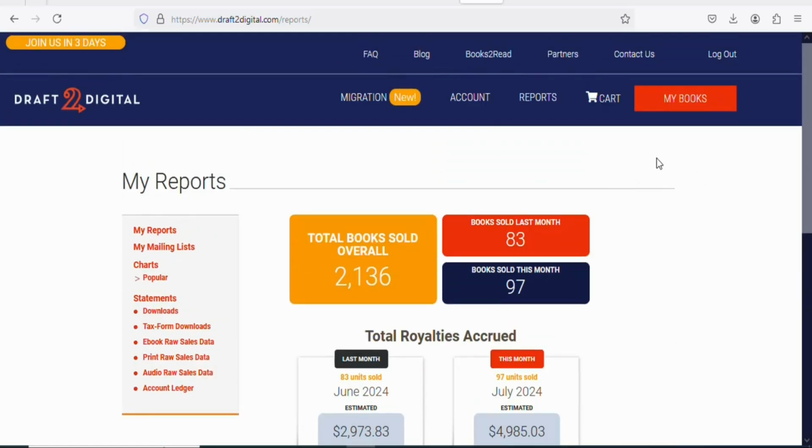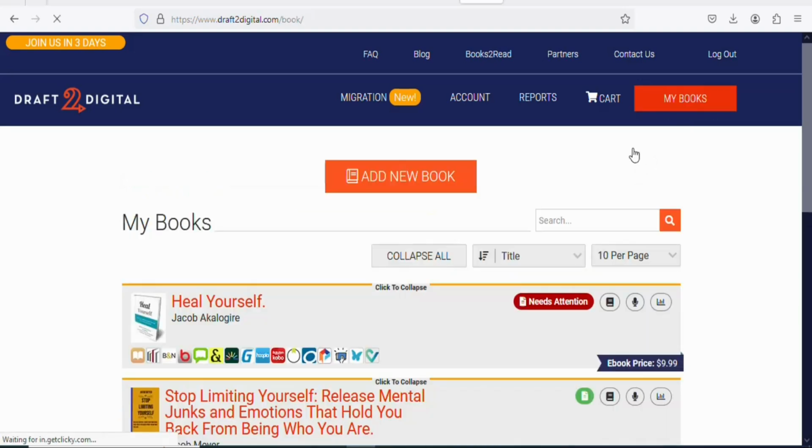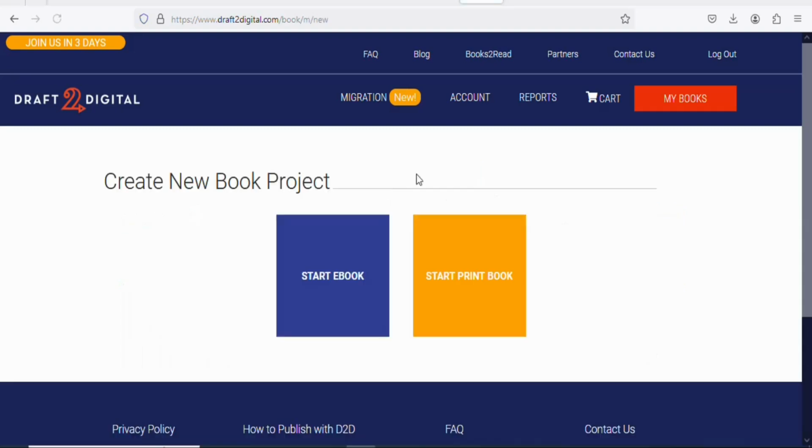To upload your book, click right here, My Books. Once you click on My Books, you're going to see a page like this. Click right here, Add New Book. Once you click on Add New Book, you can see Start ebook, Start print book. In this case, it is an ebook, so click right here, Start ebook.